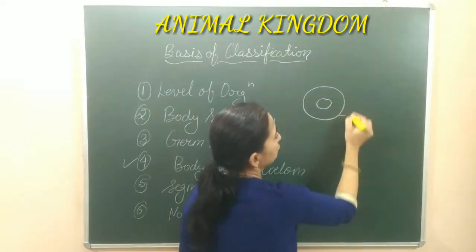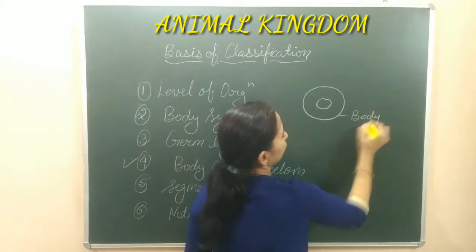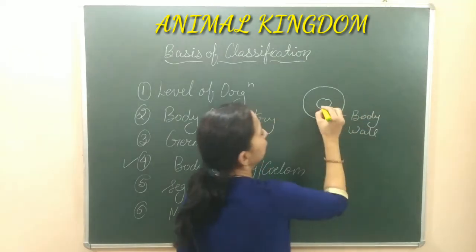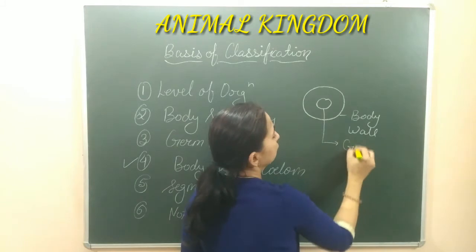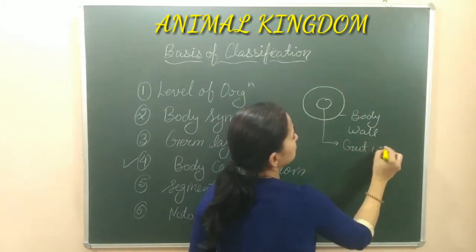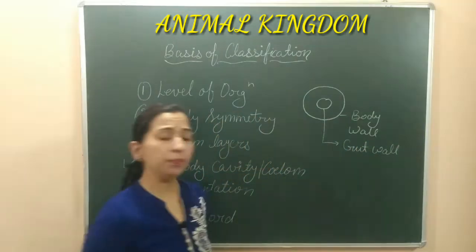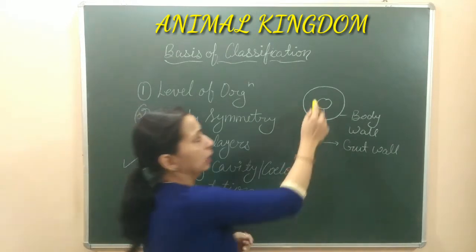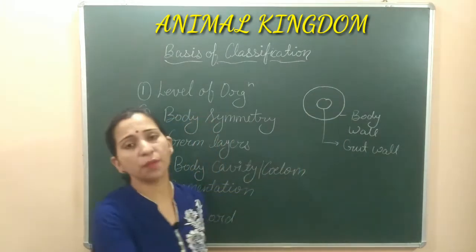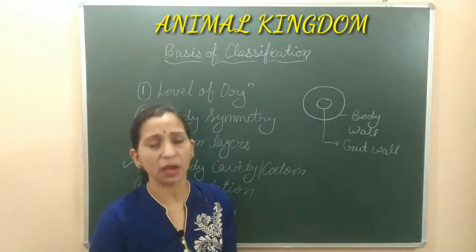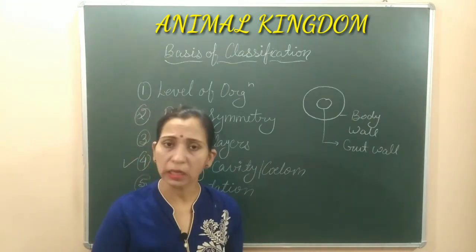Suppose this outer one is the body wall and this inner one is the gut wall. Alimentary canal की जो lining है, that is the gut wall. So in between these two walls, जो खाली space यहाँ पे है, this space is known as cavity. इस space को हम बोल रहे हैं cavity.